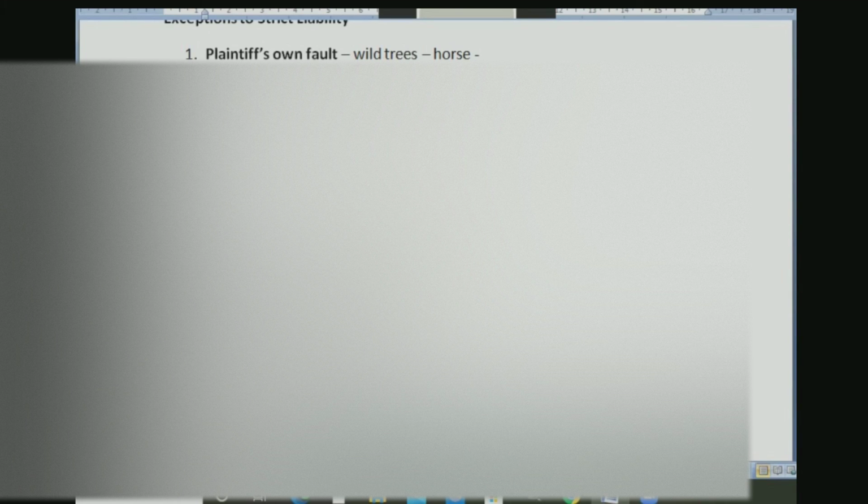From strict liability, if you minus the exceptions, it becomes absolute liability. So absolutely liable, as in completely liable, right? Accordingly, you can remember. That means you are completely liable, no excuse, nothing. Absolute means without exceptions. Strict means you are strictly liable. There are certain exceptions, 5 exceptions you have.